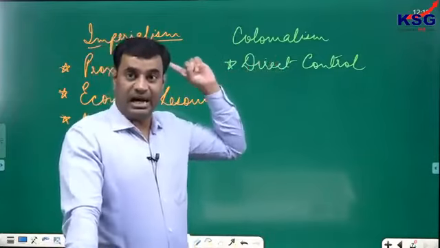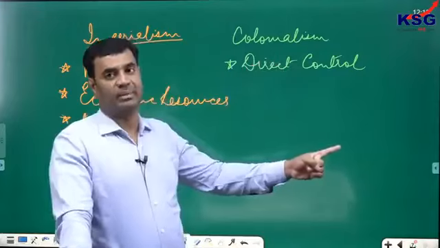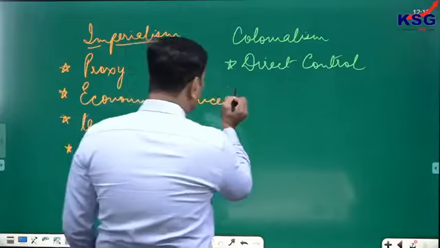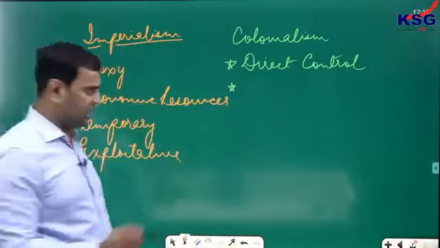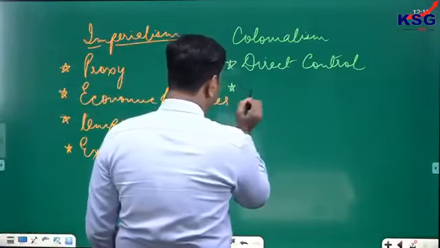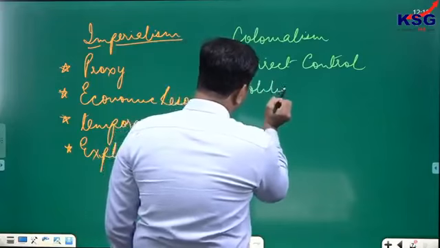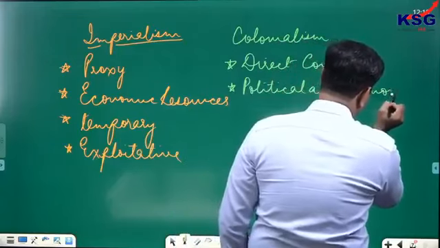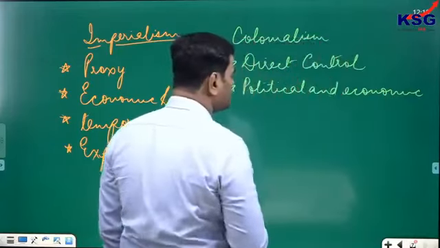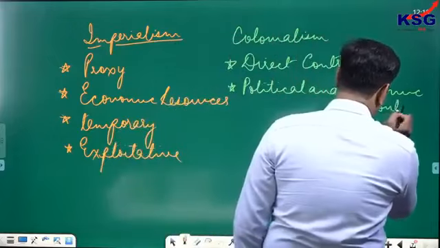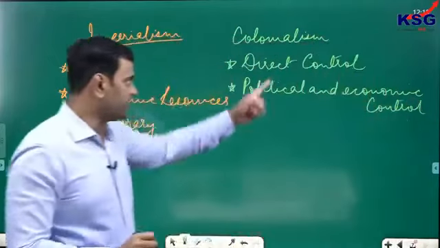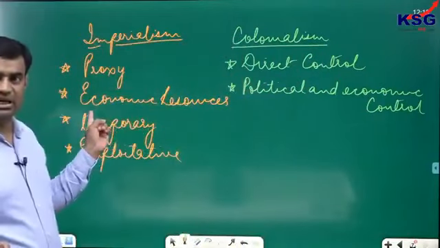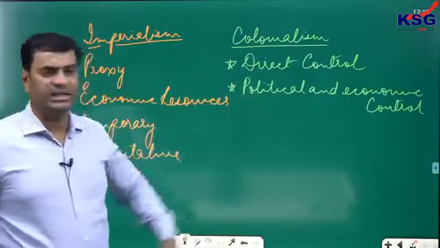Clear? So colonialism is a direct control over another country by the members of one country. So this is one difference. Clear? Again, it is not only for economic resources. Obviously, apart from economic consequences, it was political control, political and economic control both. So it is more pervasive in nature, that is colonialism. Imperialism means only control over economic resources. Here it means political and economic control.